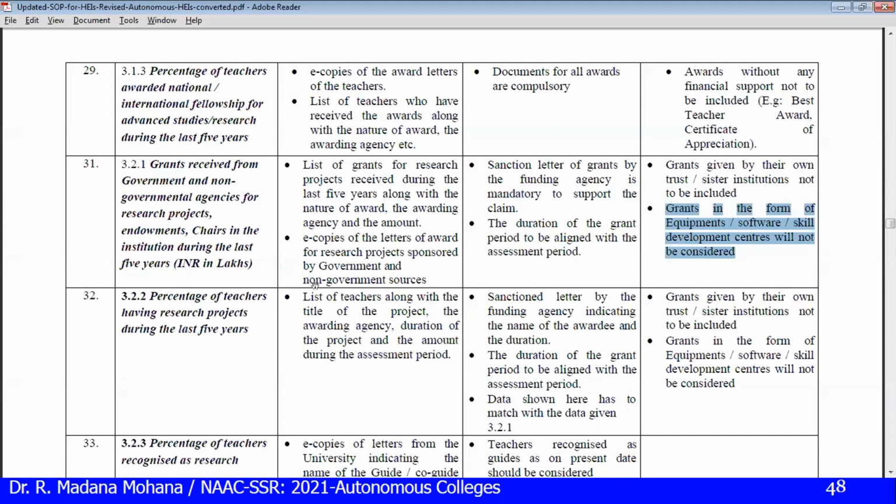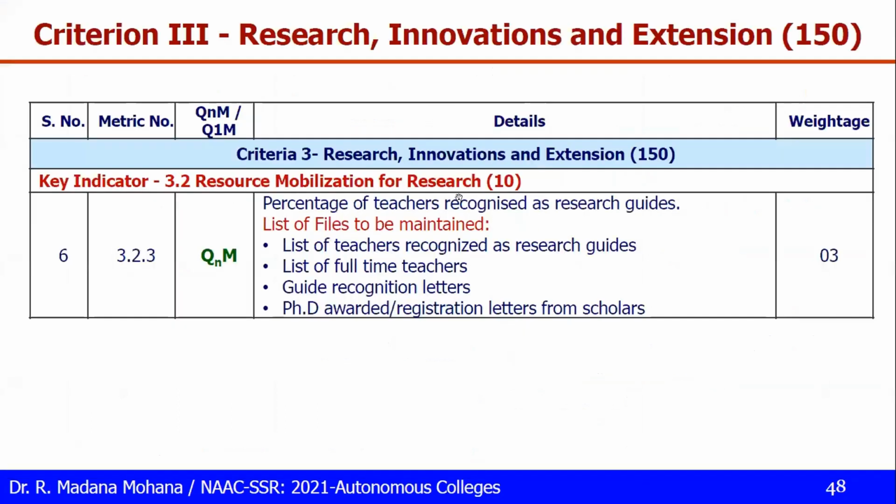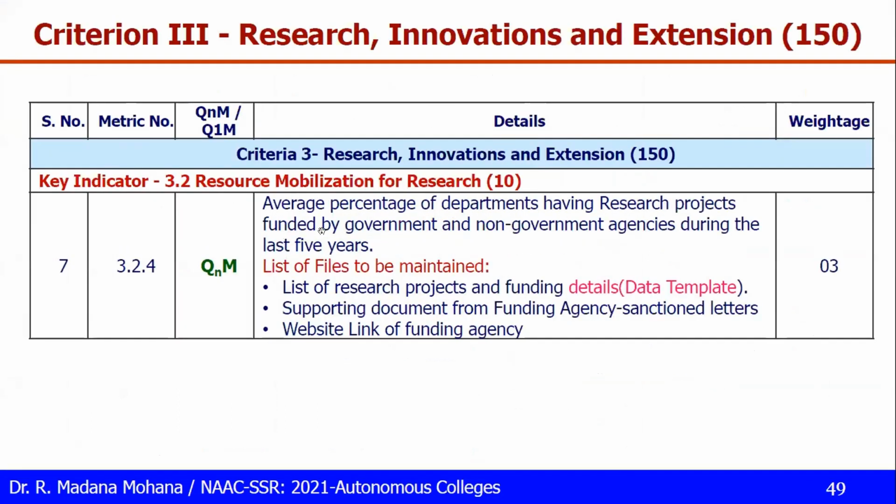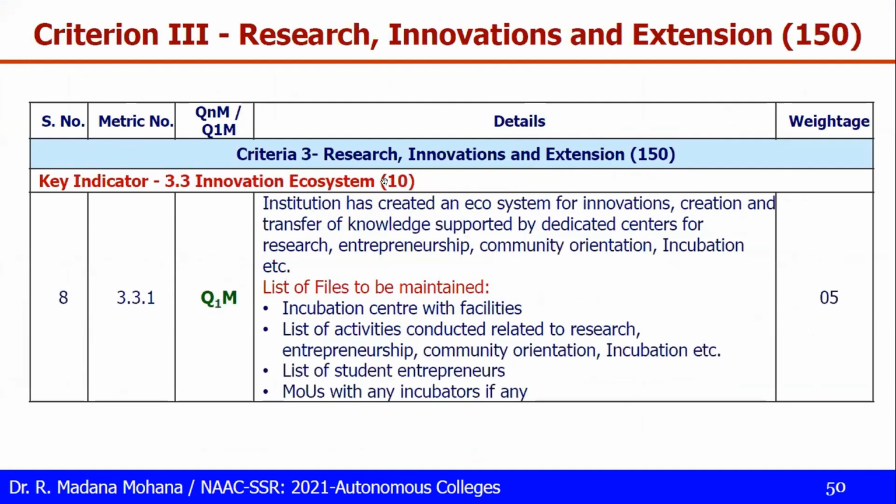Okay, next one. Percentage of departments having research projects. This is already discussed with 3.2.1, that is research grants. There, your department name is also reflected here. Then 3.3, innovation ecosystem. This is qualitative. The institution has created an ecosystem for innovations, creation and transfer of knowledge, supported by dedicated centers for research, entrepreneurship, community, incubation, etc. This is qualitative, so no SOP, no format.